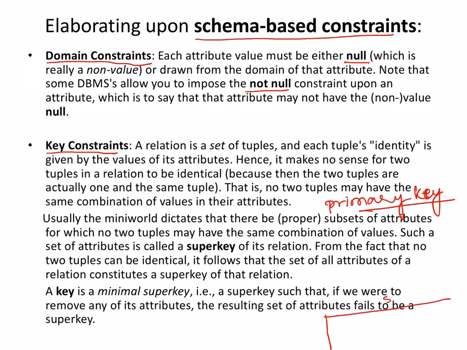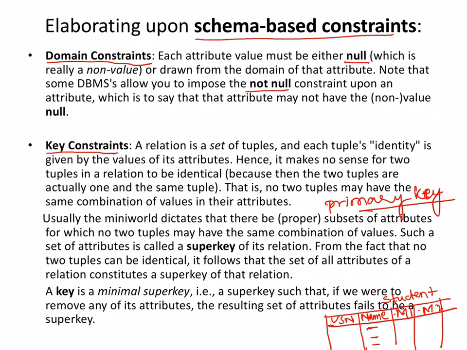For example, if there is a student table, and I have a couple of attributes here, say a USN attribute and a name attribute, and so on. We know that name can be repetitive, so many people can have the same name, even surnames can by fluke be the same. Maybe marks are there, M1, M2, marks for the various subjects, and marks can also be the same.